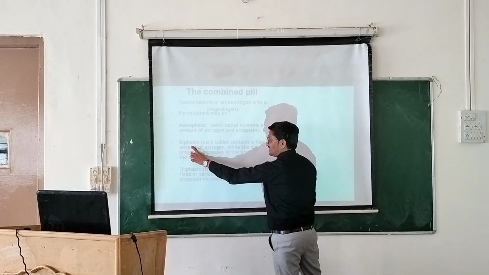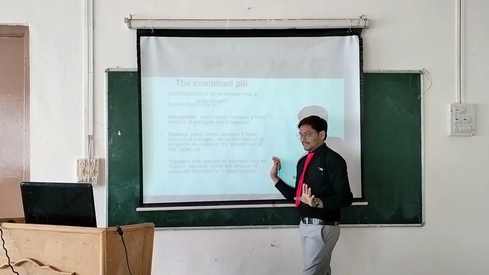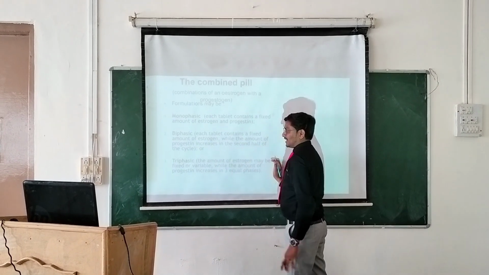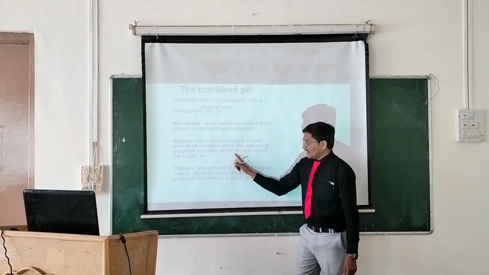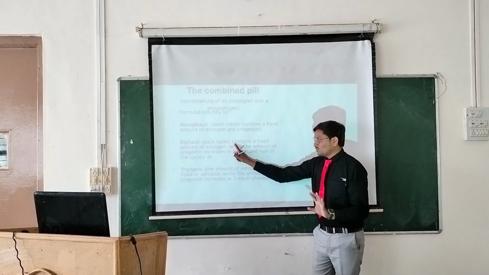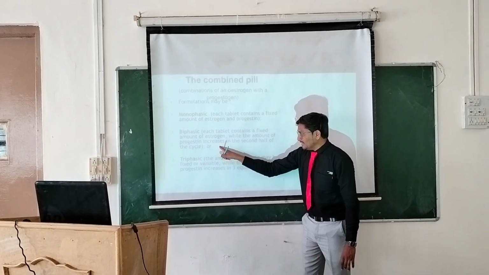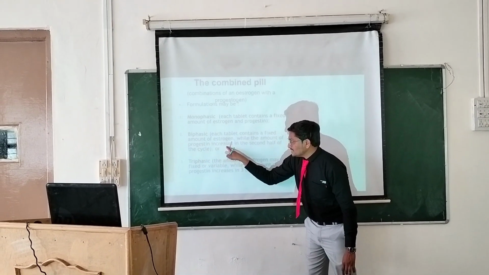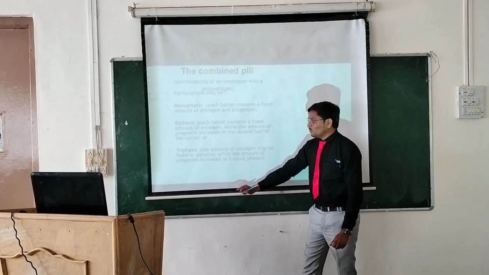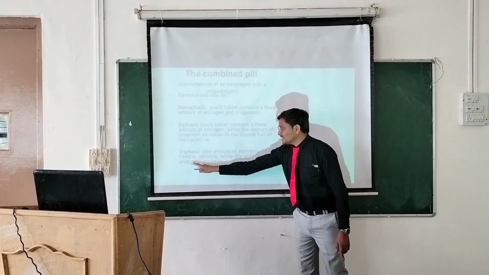Second, biphasic means each tablet contains a fixed amount of estrogen, while the amount of progestin increases in the second half of the cycle. So that is biphasic. And the third one is triphasic, where the amount of estrogen may be fixed or variable.